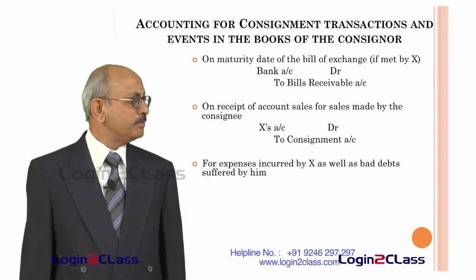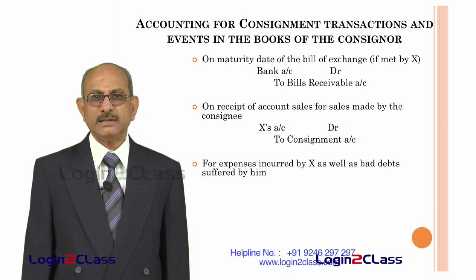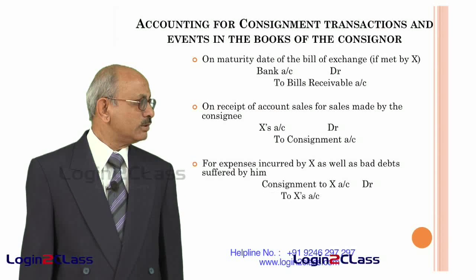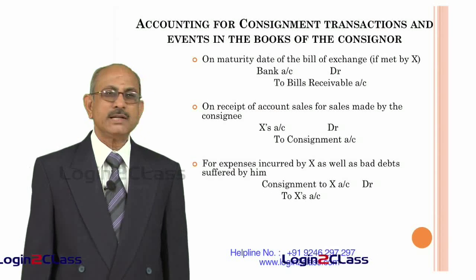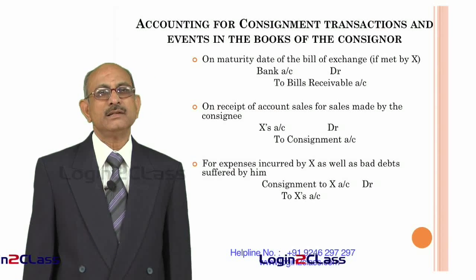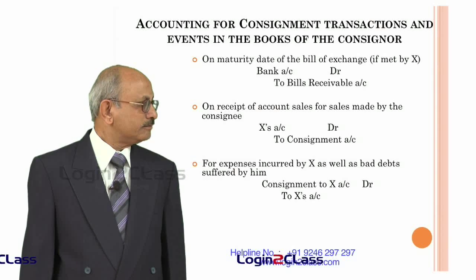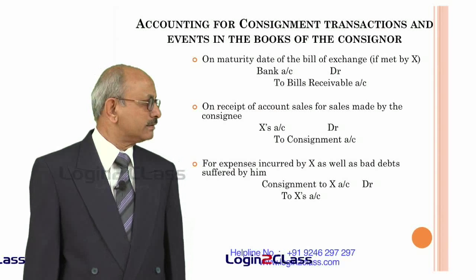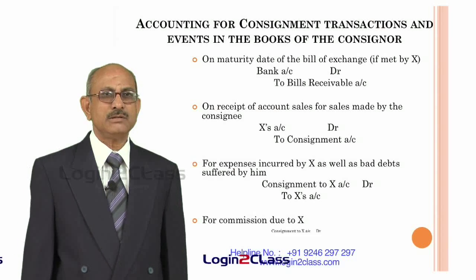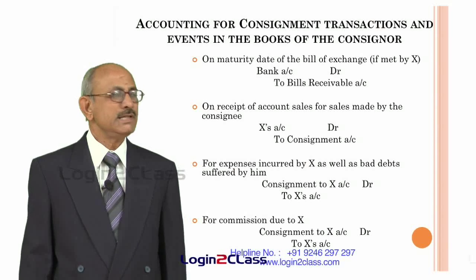And in respect of expenses incurred by X, that means even the consignee is also incurring certain expenses, these also have to be accounted for. So, that is debited to consignment to X account and credited to X account. That is, the X account is credited because this money has to be given back to X. And for the commission due to X, again you have to credit X account because this is the money to be paid to X, and consignment to X account is debited.